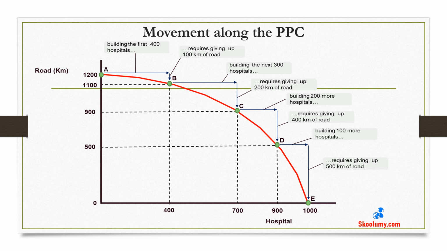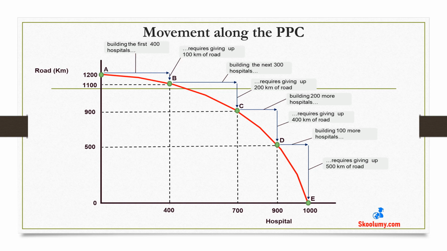400 minus 0. This entails giving up 100 kilometers of road, 1,200 minus 1,100. The opportunity cost is 100 kilometers of road forgone. Similarly, when moving from C to D, 400 kilometers of road is given up in order to increase the construction of hospitals from 700 to 900. 400 is obtained when 500 kilometers of road is subtracted from 900 kilometers.